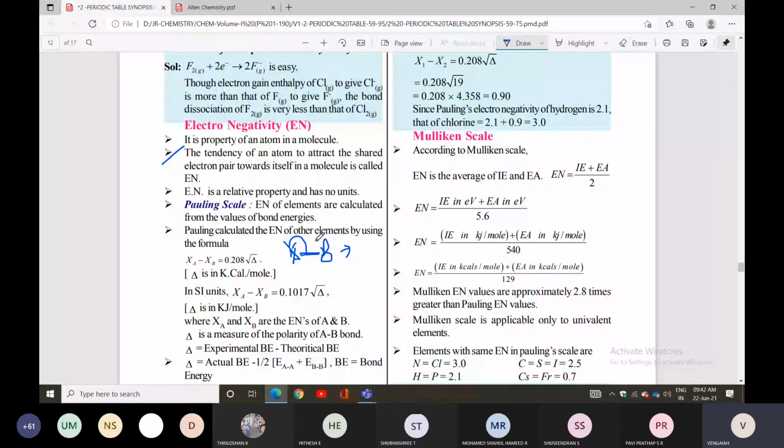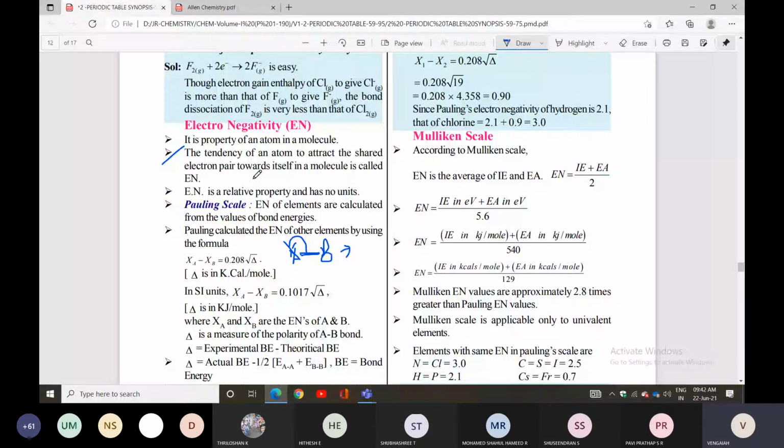That is what they have given. The tendency of an atom to attract the shared electron pair towards itself in a molecule is called electronegativity. Electronegativity is a relative property and has no units.